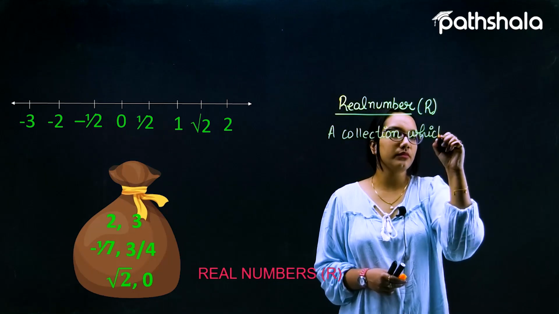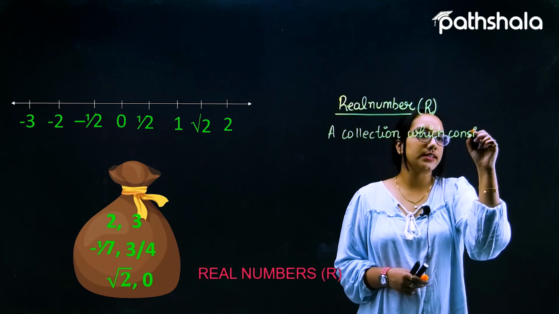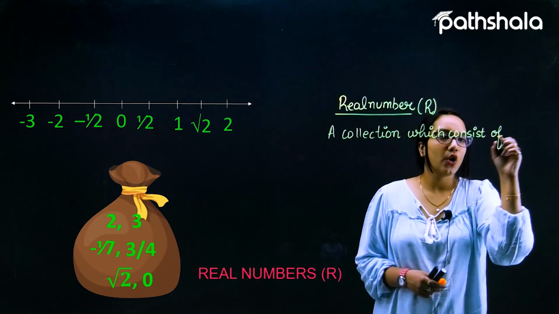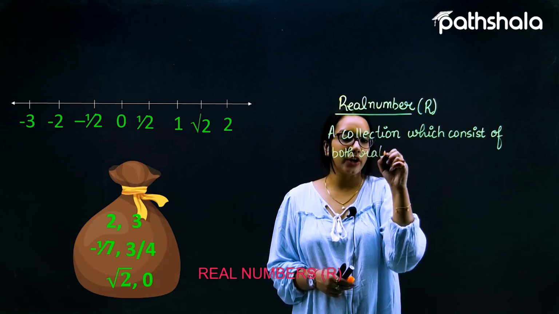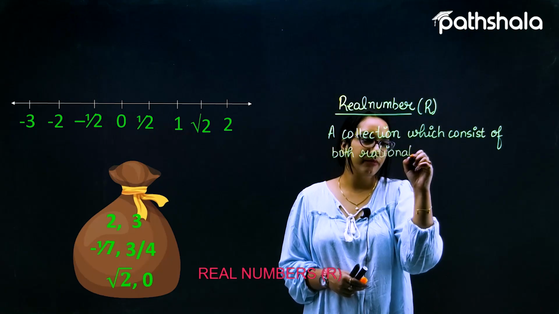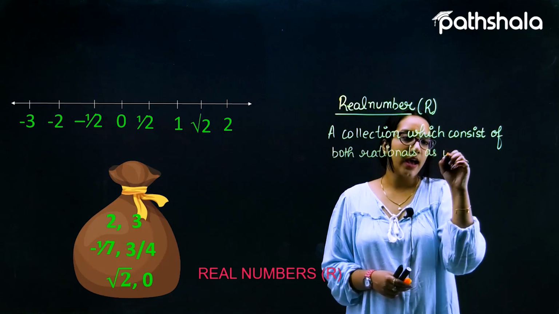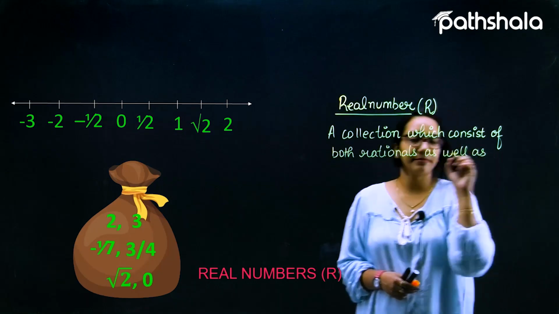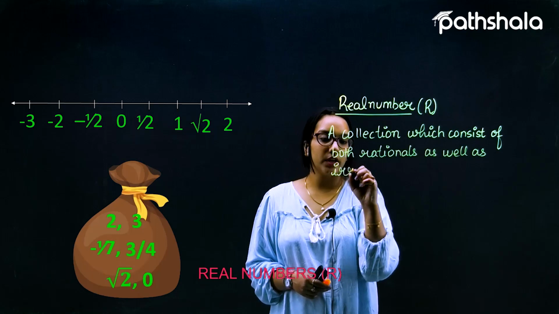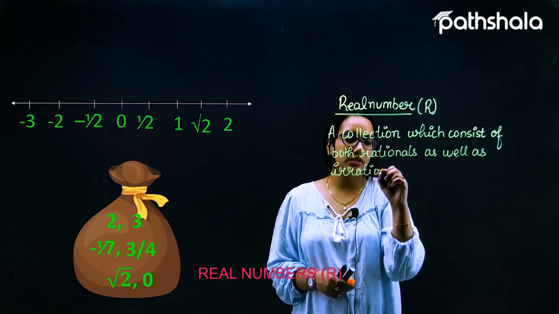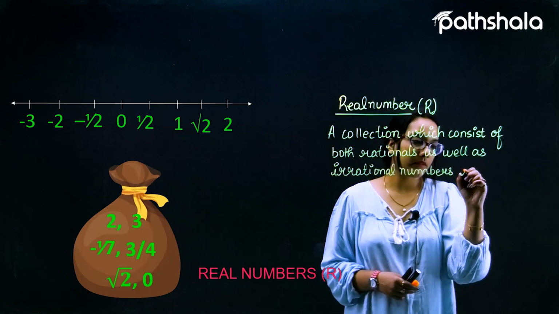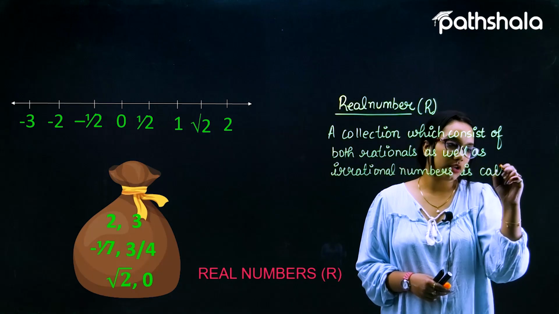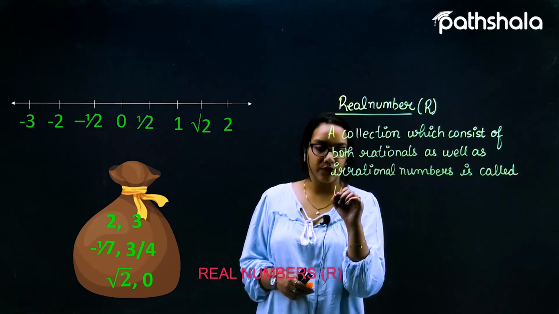which consists of both rationals as well as irrational numbers is called real numbers.